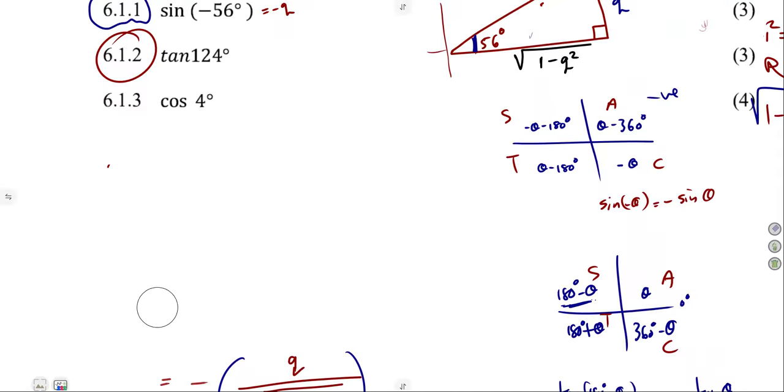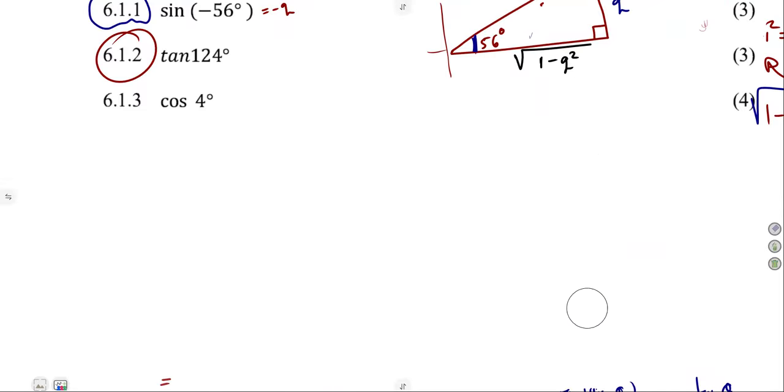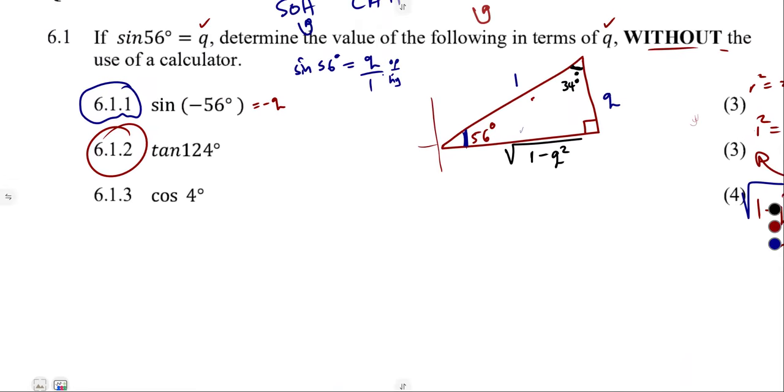6.13, it's cos of 4 degrees, cos of 4. All right, this is complicated because we do not have any angle that is near 4 degrees.